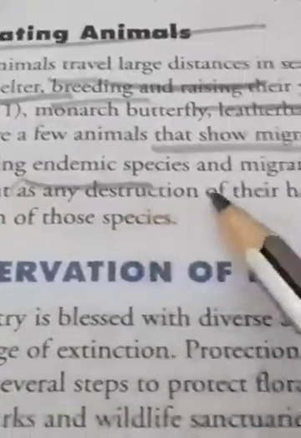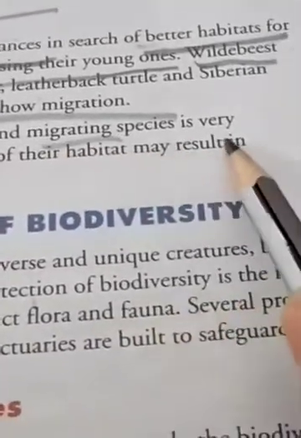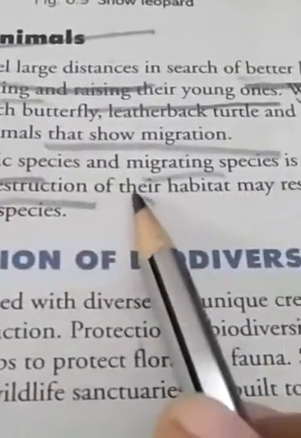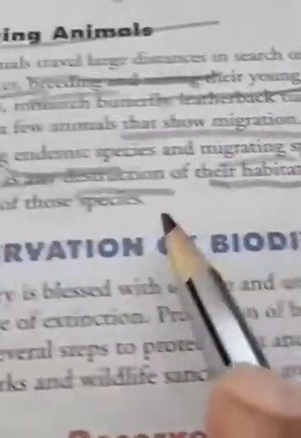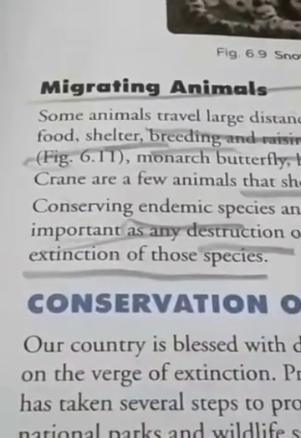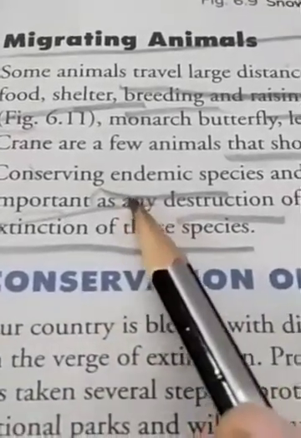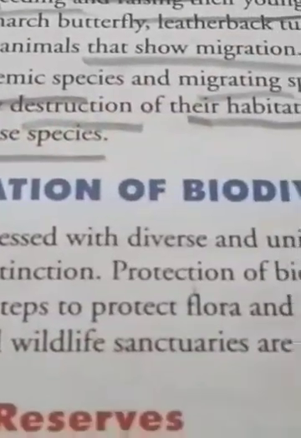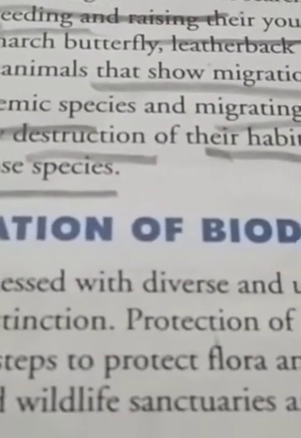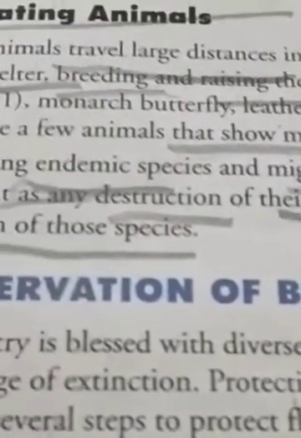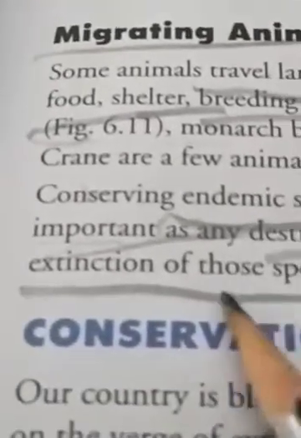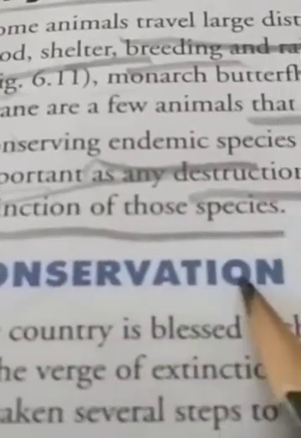Conserving endemic species and migrating species is very important, as the destruction of their habitat may result in the extinction of those species. These species, the endemic and the migrating ones, almost lose their basic home. So their conservation is very important.